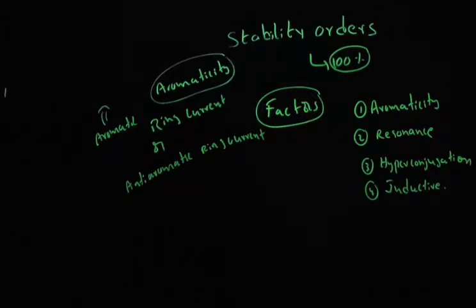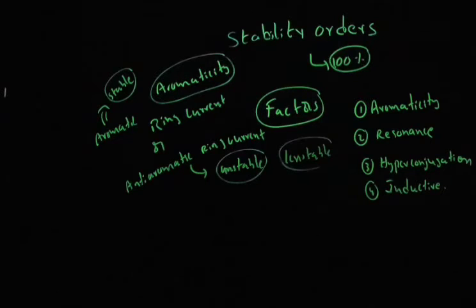If the given positive charge, that means the given carbocation, is involved in an aromatic ring current, we can say that the carbocation is a stable carbocation. If the given carbocation is involved in an anti-aromatic ring current, then we can say it is unstable, or less stable, carbocation. Now the problem is how to identify whether the carbocation is involved in an aromatic or anti-aromatic ring current. To identify that, we need a brief idea about Huckel theory.